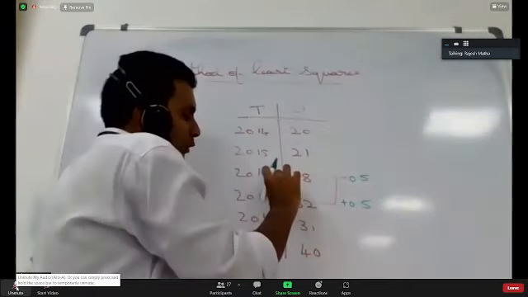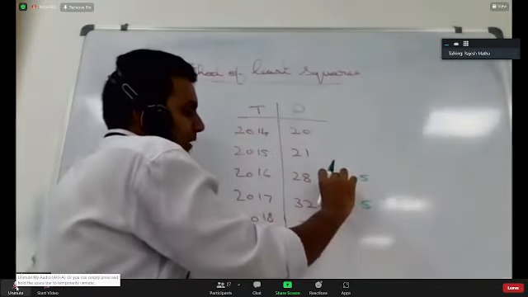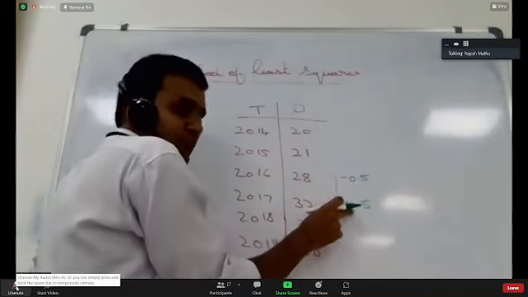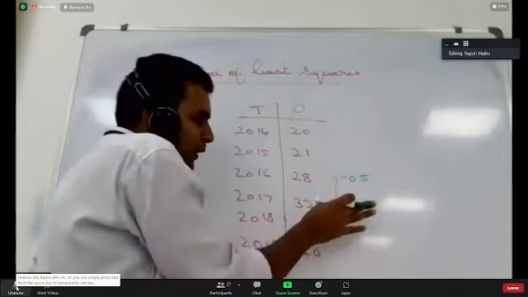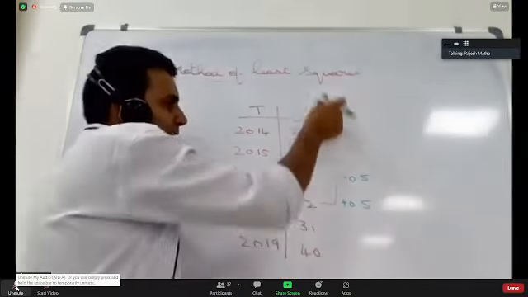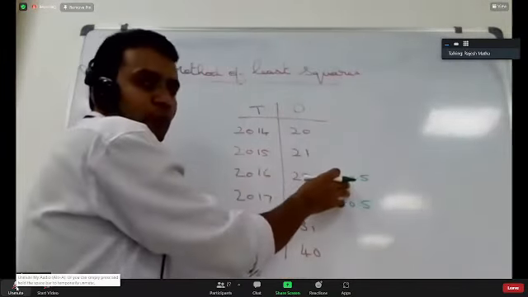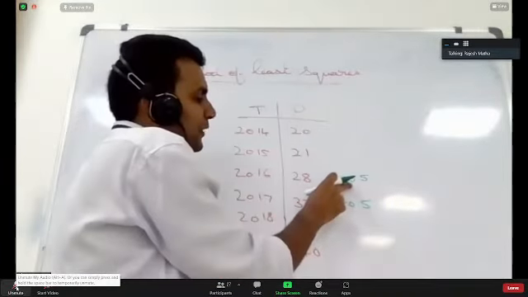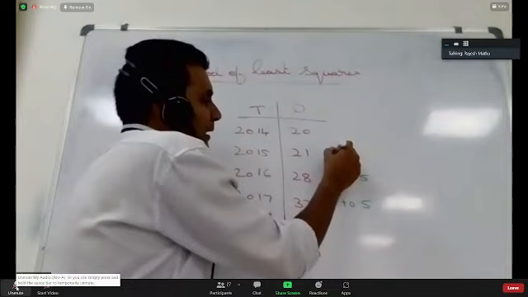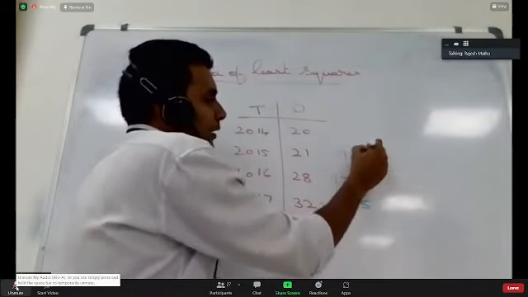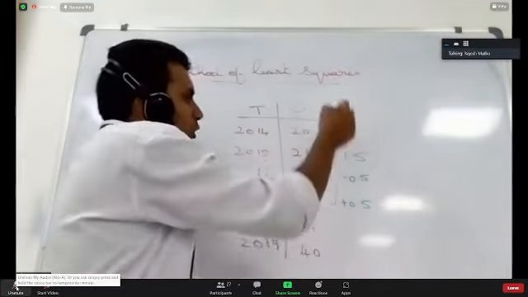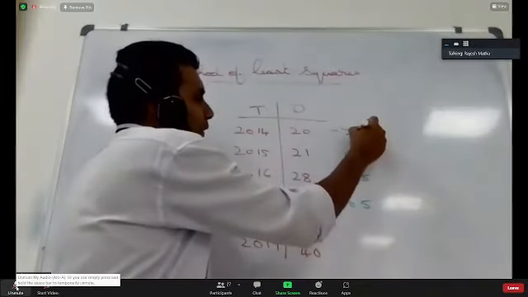You identify the middle two numbers first, then assign minus 0.5 to the upper middle number and plus 0.5 to the lower middle number. After doing this, for the remaining values in your data, you keep on adding one and subtracting one. Like if this is minus 0.5, this becomes minus 1.5. Are you understanding? As you go up, it becomes minus 2.5, right?